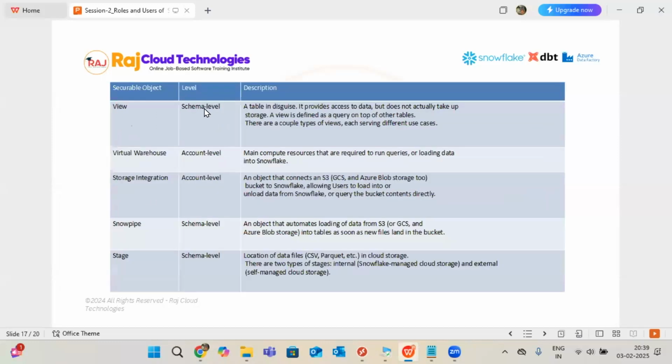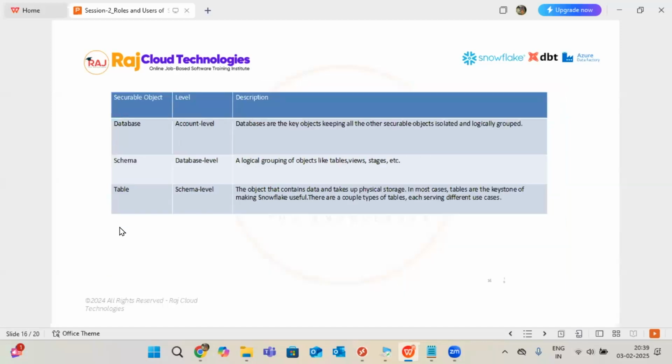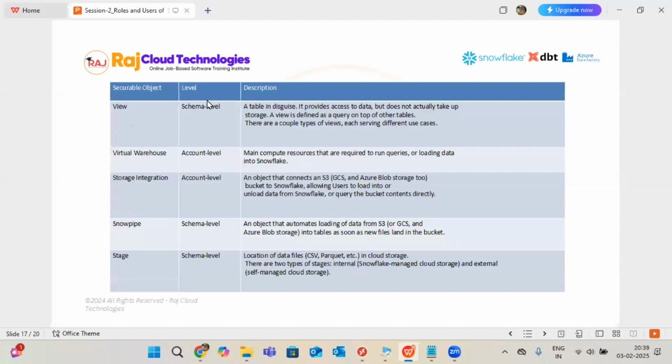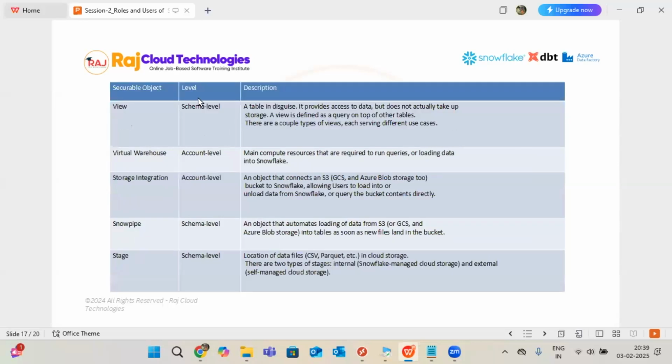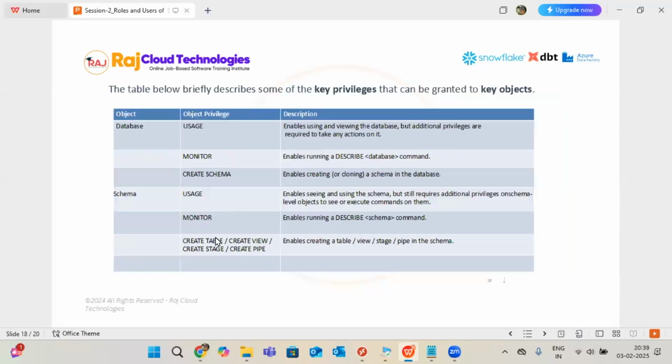If you go with schema level, it is tables and views. Table and view will come under schema level only. If you go with account level, virtual warehouse is account level only, storage integration is account level only. And schema level again includes Snowpipe and stages. I'm not expecting you to learn all this in one day, I'm explaining it just for your understanding. Again, these are the levels in the hierarchy.